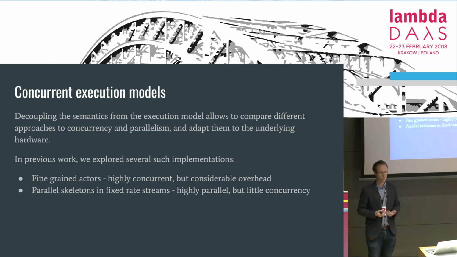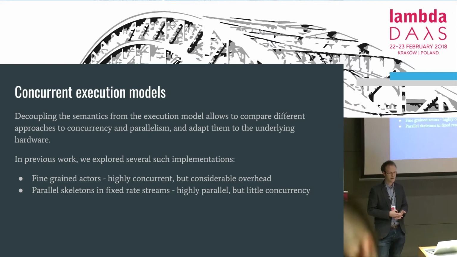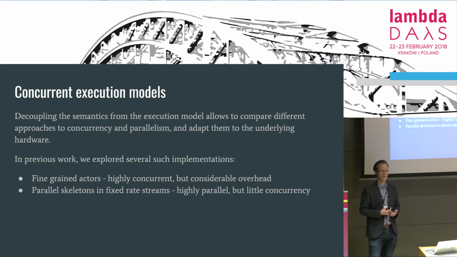And we can explore different approaches while being sure that we're not comparing apples to oranges. So in previous work, we've experimented with two approaches. The first was an implementation where every agent and every arena were modeled as actors, and everything was happening concurrently through message passing. The results were very interesting. There were very interesting concurrent properties in the algorithm. However, it was a bit suboptimal, as there was still some overhead related to this communication by message passing, even though there were very clear and repeated communication patterns, in the sense that the very same agents were usually communicating with the very same arenas back and forth.